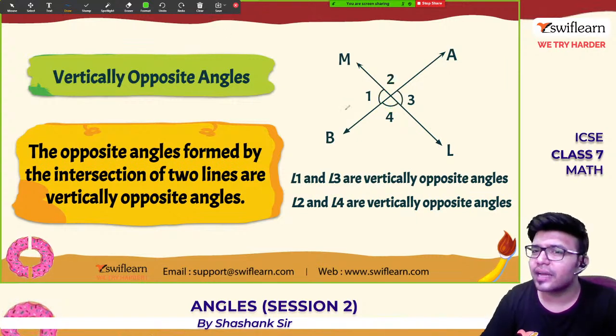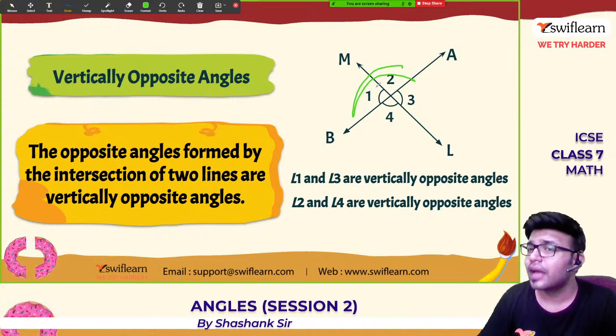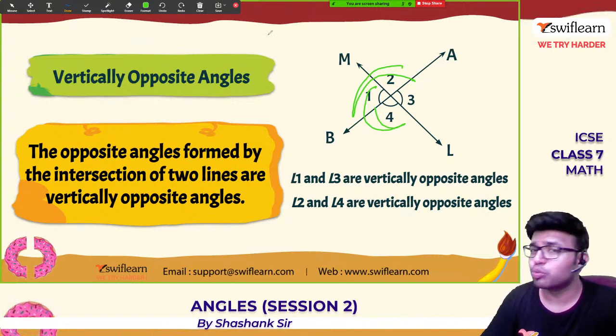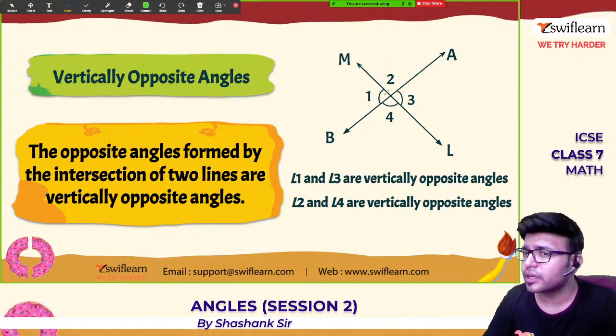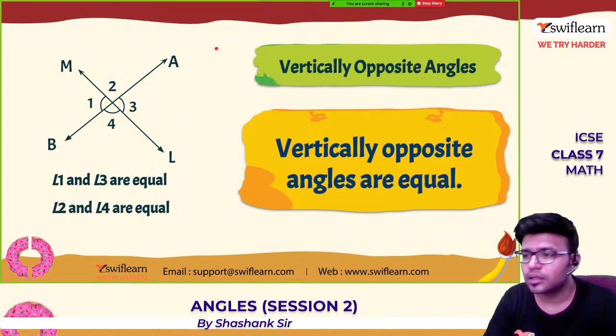Which are the adjacent angles here? Angle 1 and angle 2 are adjacent angles. Angle 1 and 4 are adjacent angles. Adjacent means side by side. Opposite means opposite. 1 is opposite to 3. These are vertically opposite angles.